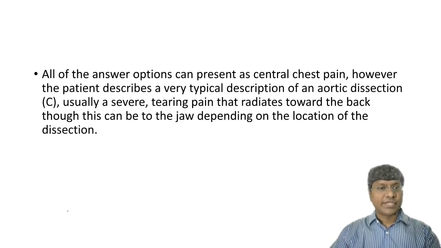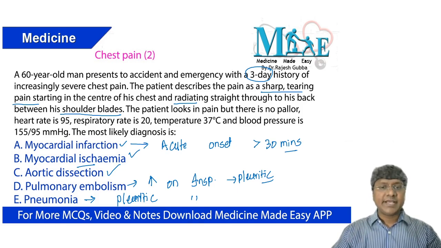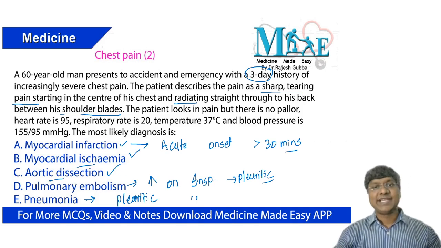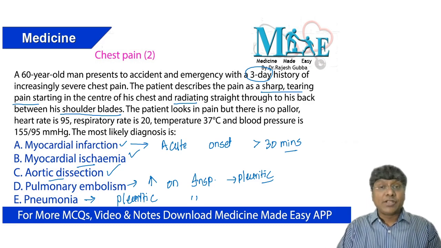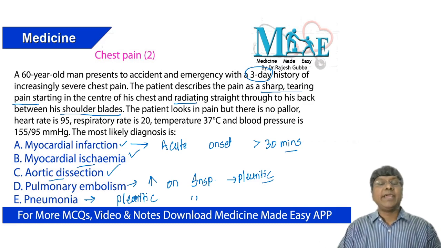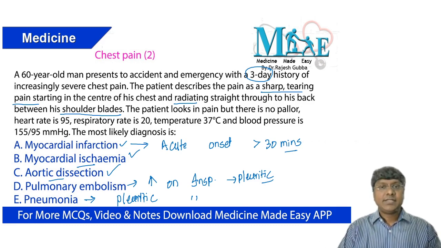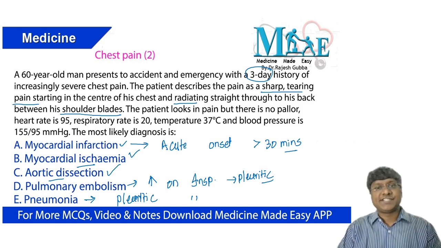So going back to the question, because it is a tearing quality pain radiating straight into the back between the shoulder blades, that is why the answer is aortic dissection. Depending upon the quality of the pain, where it is radiating, and the duration, you should be able to differentiate the underlying etiology of the chest pain. So this particular MCQ was completely to discuss the various types of chest pain.